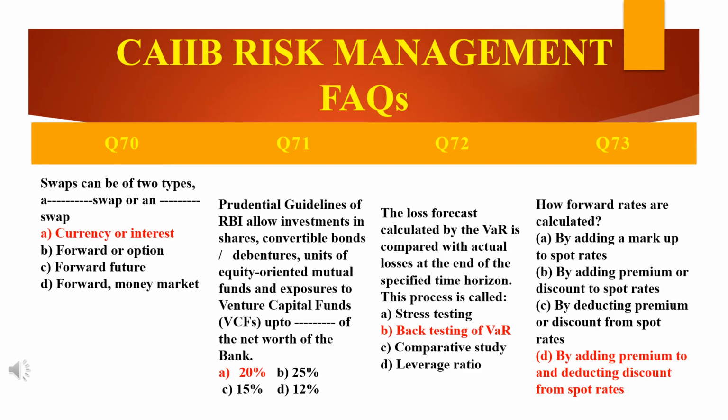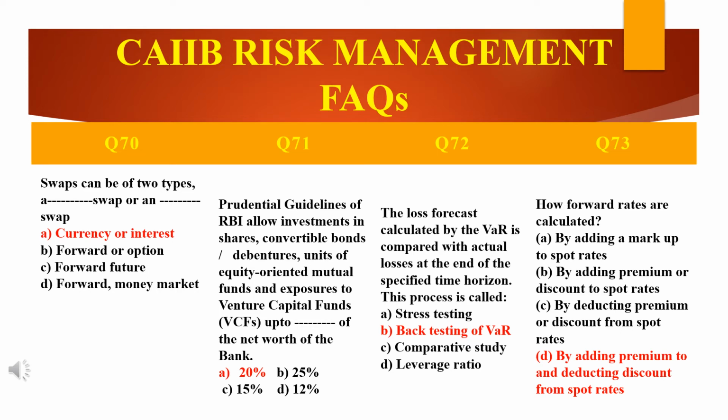Now look at the question in this slide. Swaps can be of 2 types, a dash and a dash. There are options given here. You can see the options. The answer is A. Why? Because the swaps can be of 2 types, a currency swap and an interest rate swap. So the first answer is foreign currency swap.